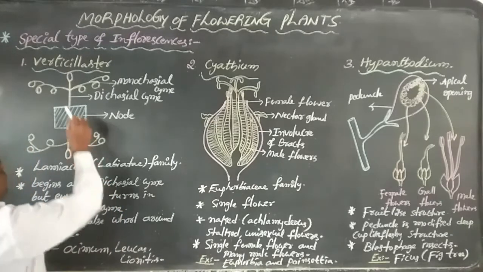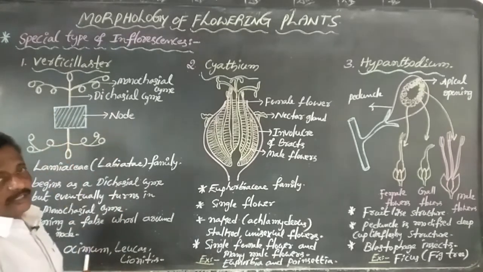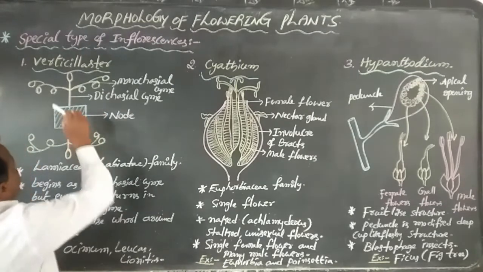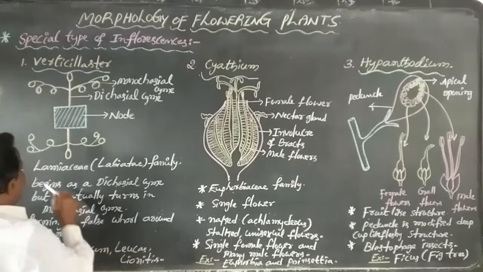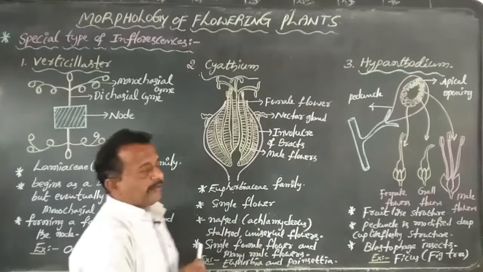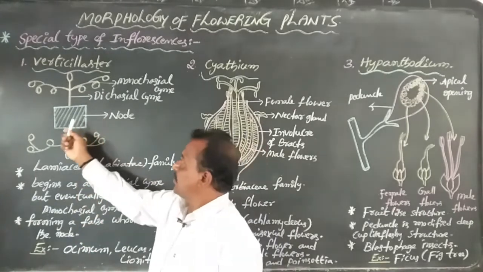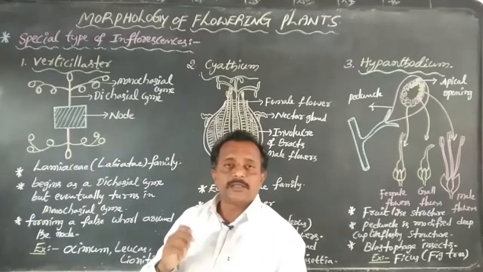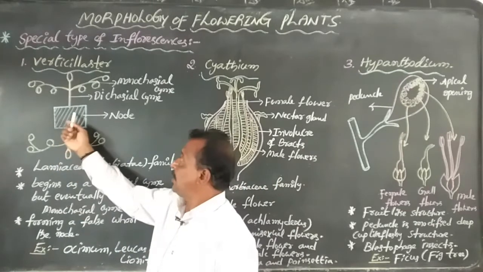So dear students, this is a diagrammatic representation of Verticillaster. This special type of inflorescence is found in the Lamiaceae family or Labiatae family. The peduncle will contain one node.